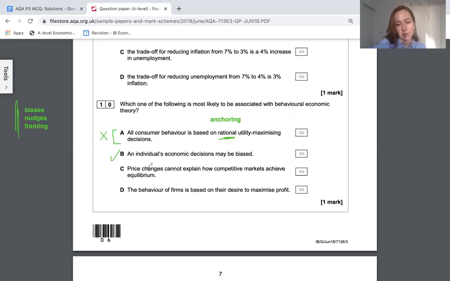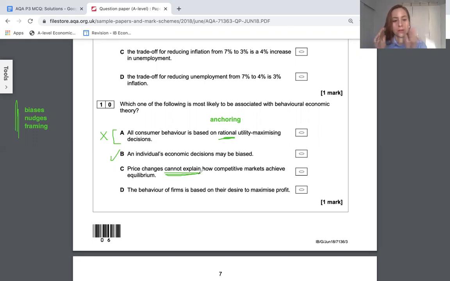C, price changes cannot explain how competitive markets achieve equilibrium. Okay, I think there is some truth in this, that behavioral economics is going to suggest that because people aren't that rational, simply looking at the price, where the individual would compare their price to their utility, isn't going to be an accurate, really truthful model.